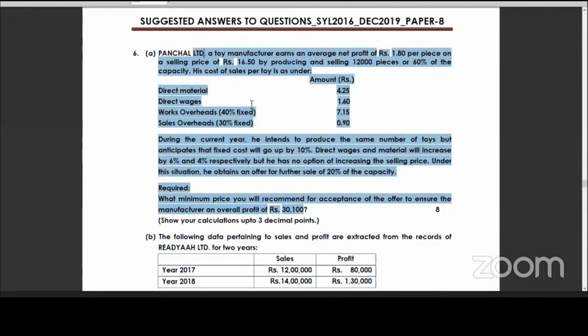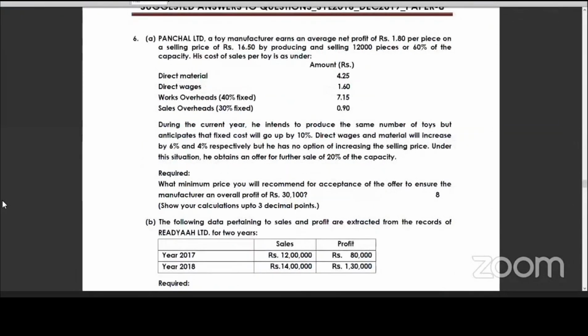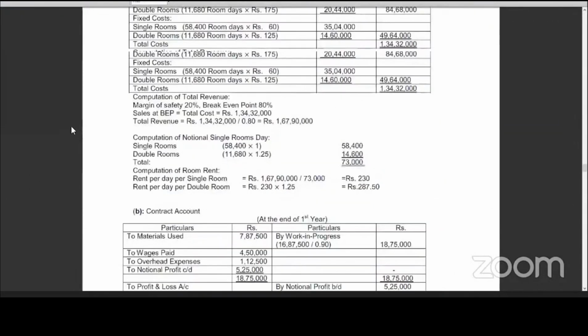Hello, do you want to ask something? Students? Hello? Hello. Contract costing. Process or contract costing? This is the 6th question. 5th question.